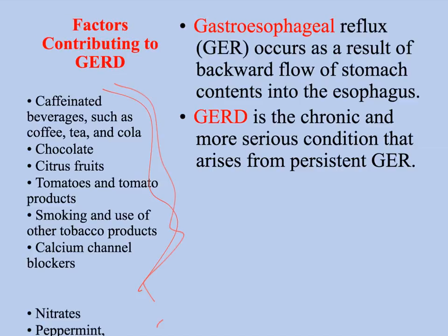There's a good table in your book that talks about health promotion and lifestyle changes to control reflux. Eat 4 to 6 meals a day, limit or eliminate fatty foods. Do not wear constrictive clothing. If you're overweight, lose weight. Remain upright for 1 to 2 hours after meals. So don't eat late at night and then lay down right away.